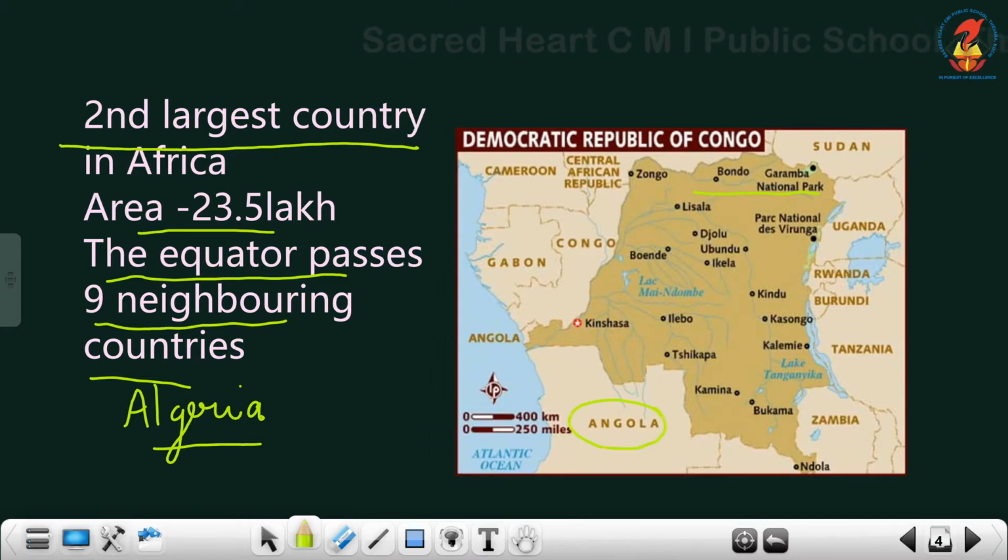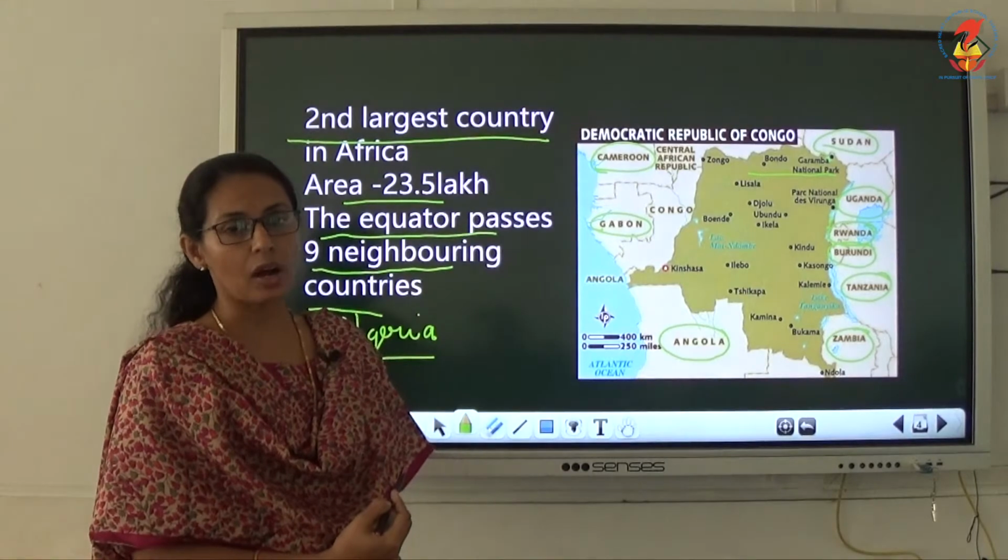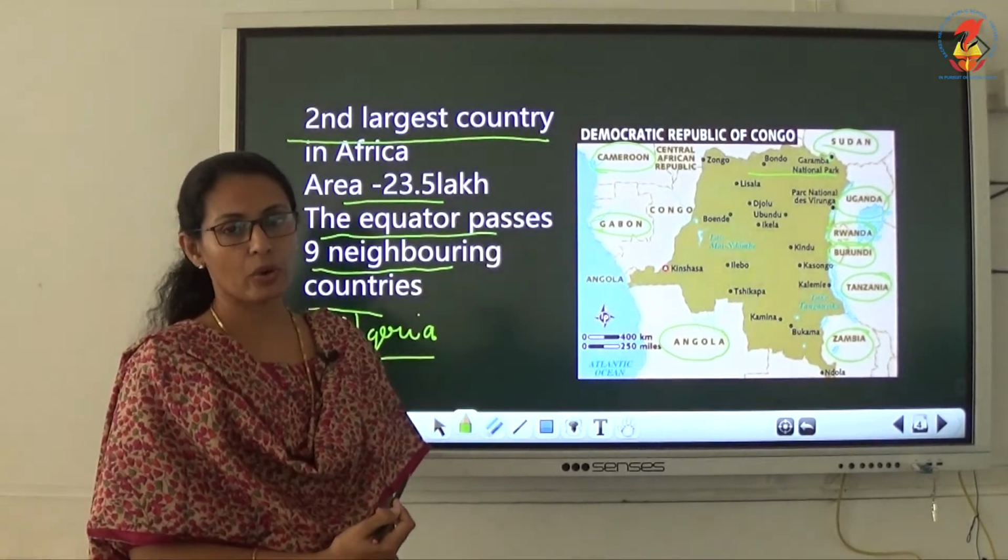Angola is here, then Gabon, Sudan, Uganda, Rwanda, Burundi, Tanzania, Zambia, then Cameroon. These are the 9 neighboring countries of Democratic Republic of Congo.